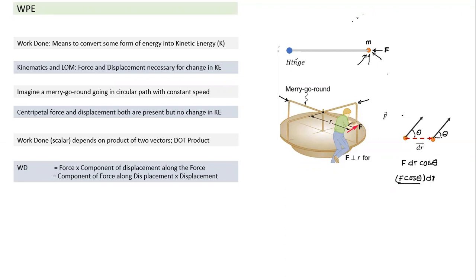So one way of thinking about work done is I can resolve the force into two components, one along the displacement and one perpendicular. So which is the one which is doing work? The component of force along displacement into displacement, magnitudes. Or we can attach this cos theta to the dr term. It can also be written as F into dr cos theta. So what is dr cos theta? This is the component of displacement. So either I can take the component of force along the displacement, or I can take the component of displacement along the direction of force and multiply by the magnitude of force. So that's how we can arrive at different ways you can calculate work done, which is fairly simple.